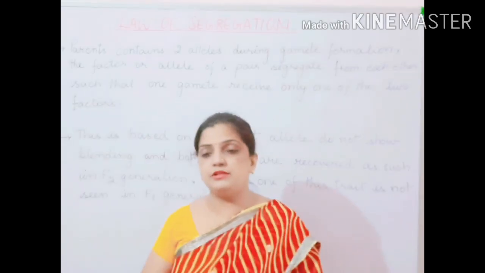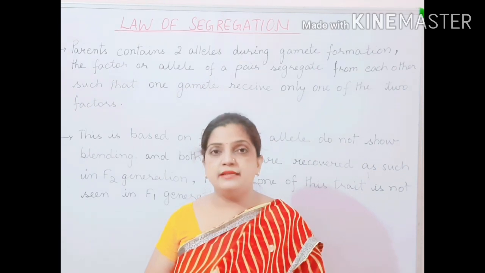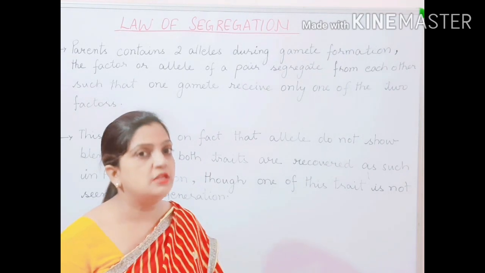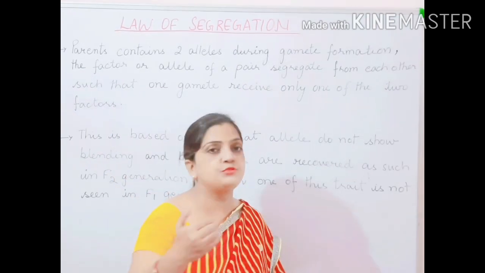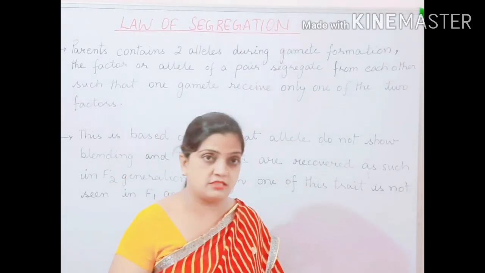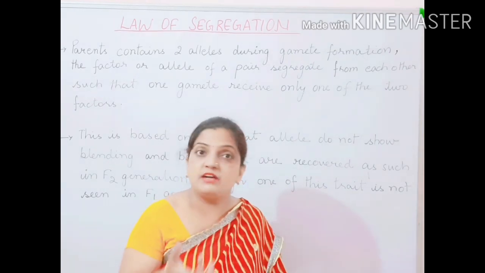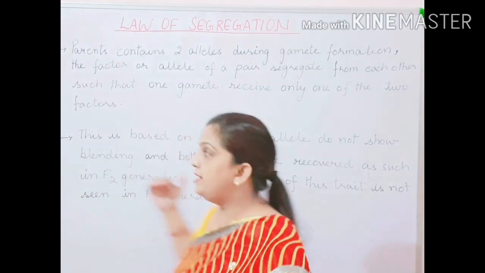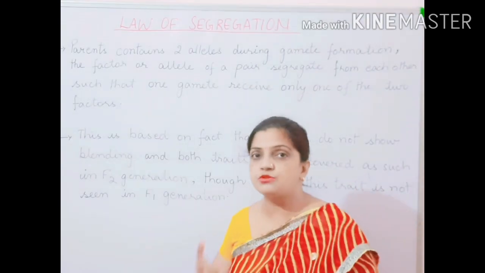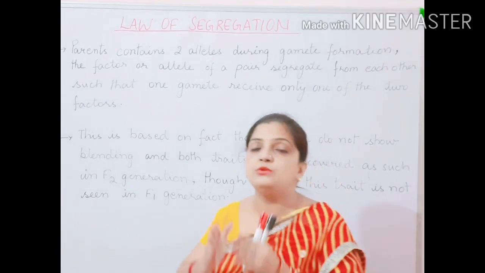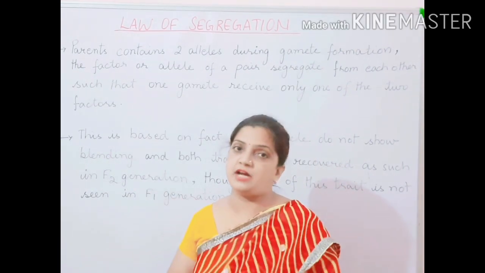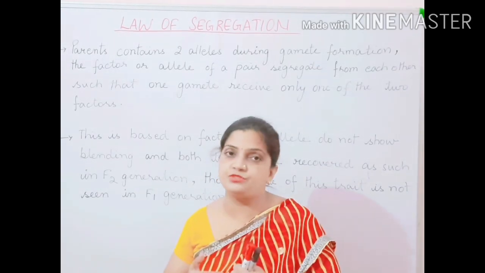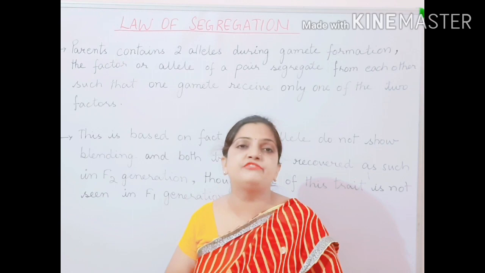In my last video on the law of dominance, I explained that Mendel told that there are certain factors which are responsible for being inherited from one generation to the next generation. They were factors. They were your genes. They were alleles which were being transferred from one generation to the next. Here I will be talking about those factors, those genes, those alleles, and how they get separated from each other in the F1 generation and during the F2 generation.